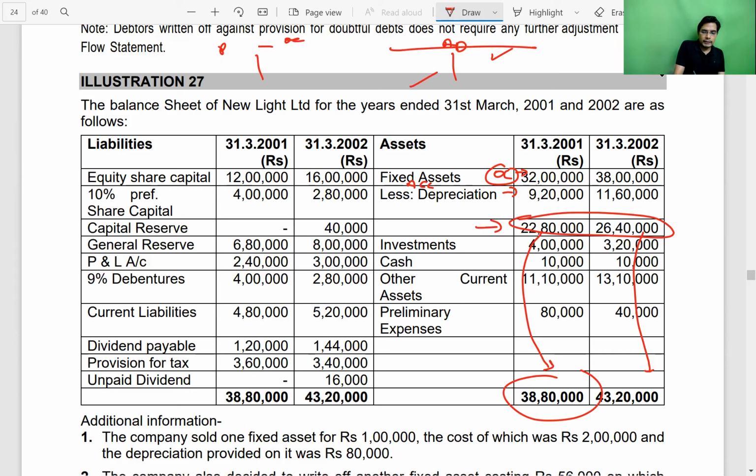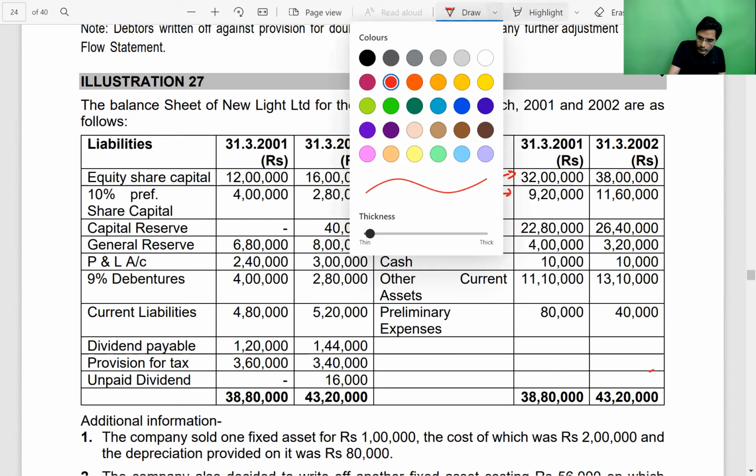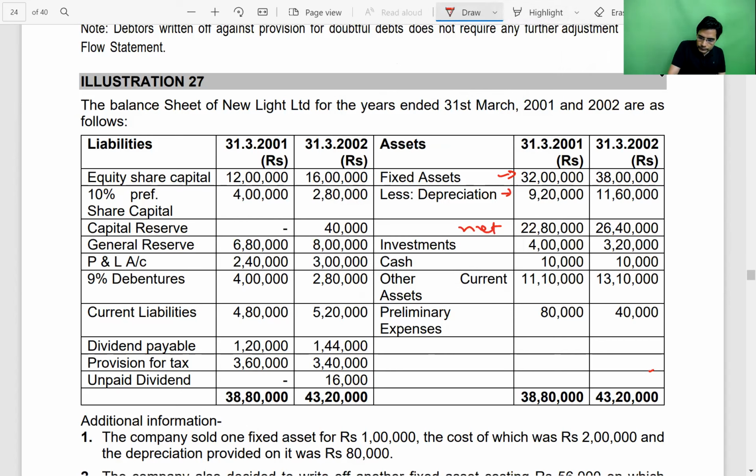In the question which we are discussing, they directly gave us the net figure on the face of the balance sheet. Instead of showing original cost and then minusing accumulated depreciation and then arriving at the net balance, in that question they have directly given the net balance, which is after deducting accumulated depreciation.